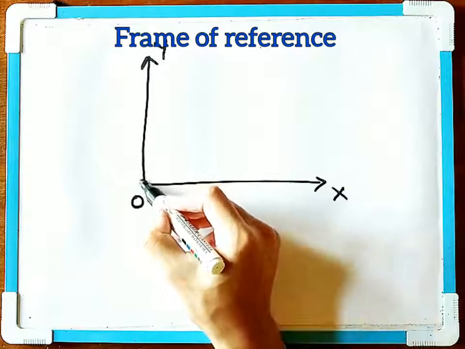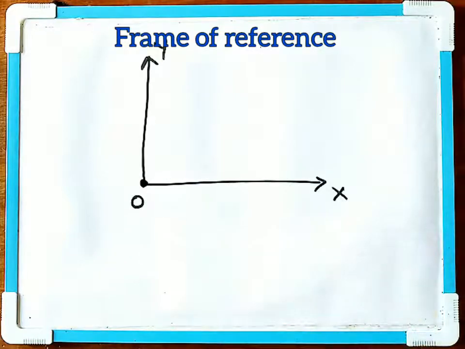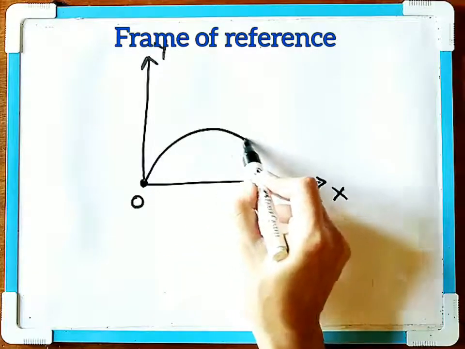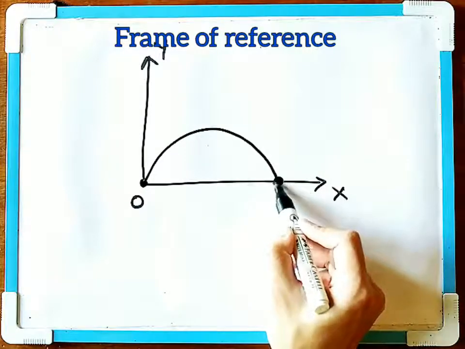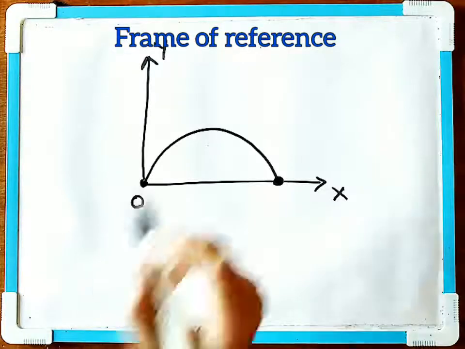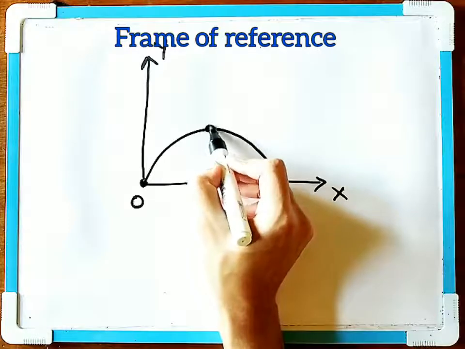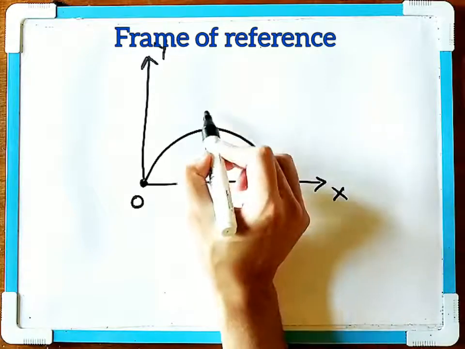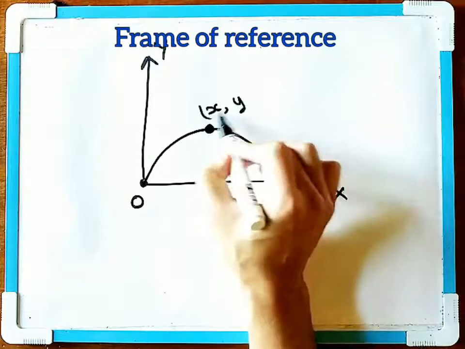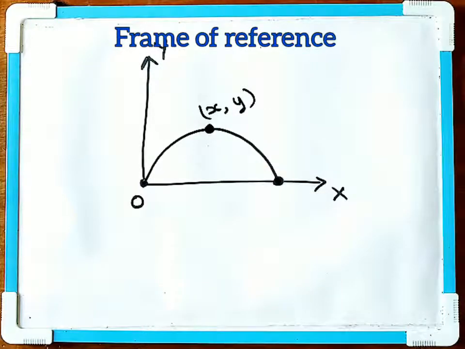For example, if you throw a javelin or a shot put, then that shot put will be moving in a curve, and that motion can be described by using the two coordinate axes x and y. So if the shot put is at this position, you can have an x and y coordinate system to describe that object at this position.